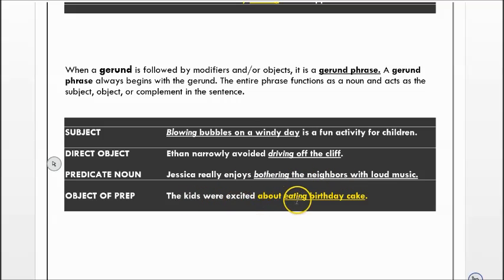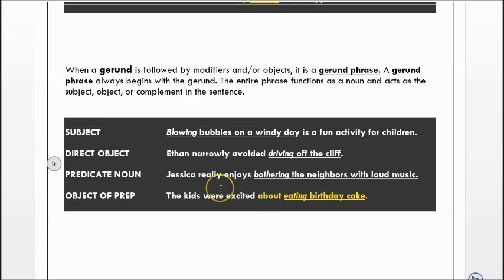And then as the object of a preposition: the kids were excited about eating birthday cake. So kids is your subject, were is a linking verb, excited is your predicate adjective. About eating birthday cake is your prepositional phrase. Cake here is not the object of the preposition. Eating is your gerund. So they were excited about eating. That's the thing they were excited about. What were they going to eat? The birthday cake. So this is functioning as the direct object of eating. The whole phrase is functioning as the object of the preposition, with eating being the gerund itself.